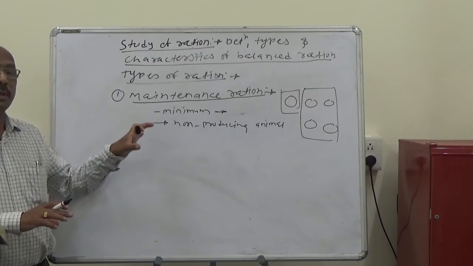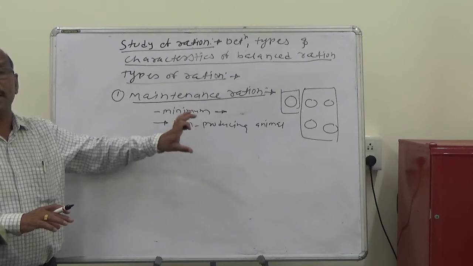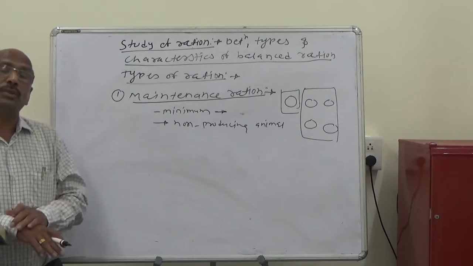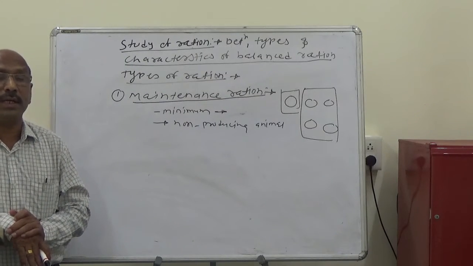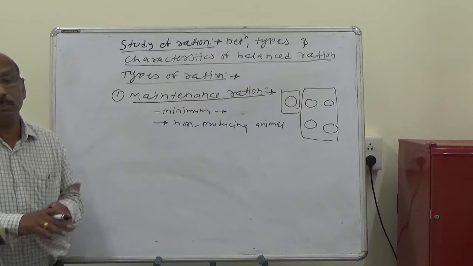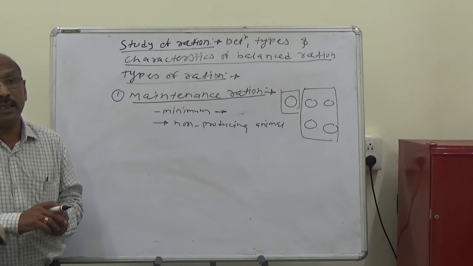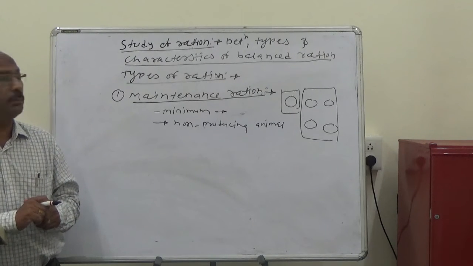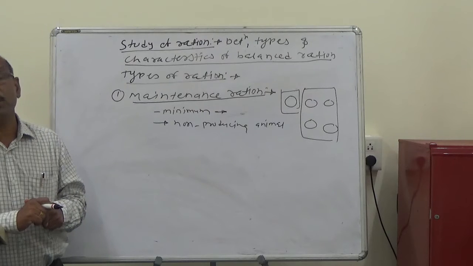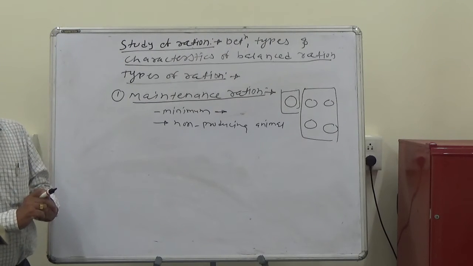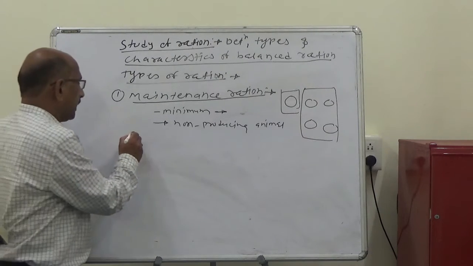The animals are maintained without loss in body weight or body condition. The allowance given to this maintenance cow is the concentrate mixture.